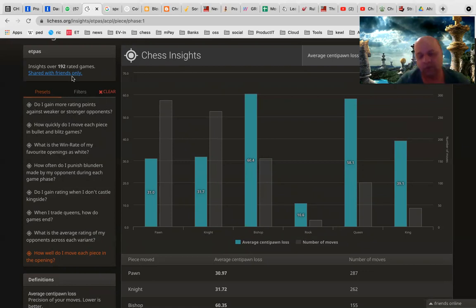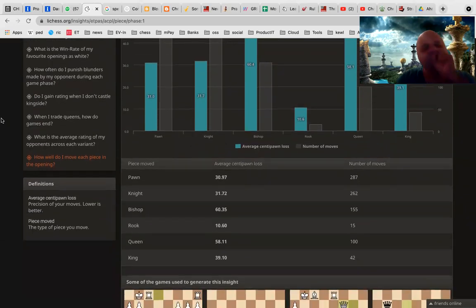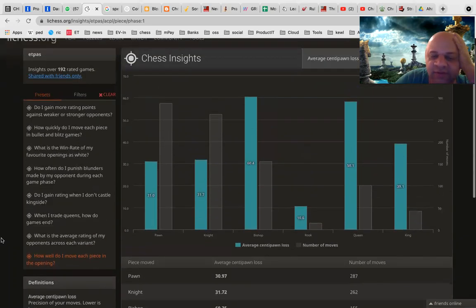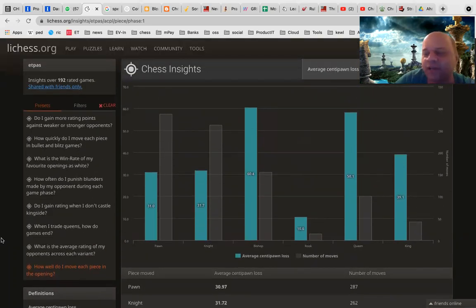Fine. So this is one tool to play around with. There are slightly too many complications, but once you keep looking at it, you will understand what it means. It also gives some definitions. I have given brief definitions in my blog also, but here also you get definitions of what each thing means. There are lots and lots of analytics you can do, especially if you have a lot more games. So you can filter it.